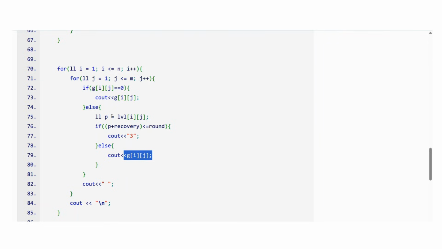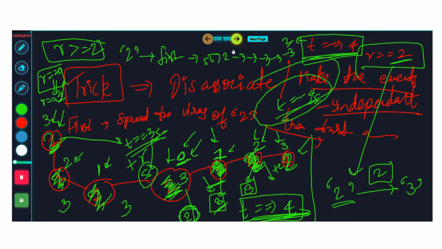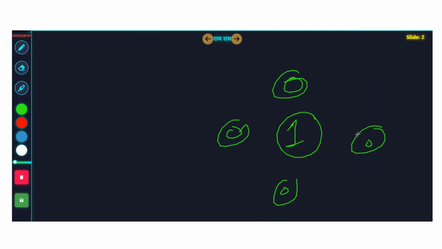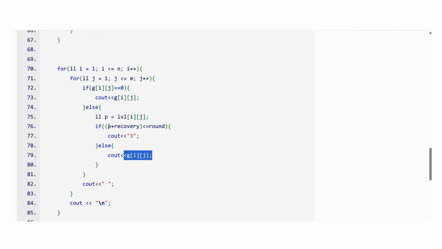It can happen that some 1s you are not able to reach. There can be a 1 which is surrounded by all zeros, like this: node 1 and then 0, 0, 0, 0. So for this one, the distance level will be infinity, and infinity plus recovery will never be less than or equal to rounds. That's why you just print the cell as it is. It means that if it was 2, it was not able to become 3, so you print 2 only. If it was 1, it was still not able to become either 2 or 3. So like this, or else 3.